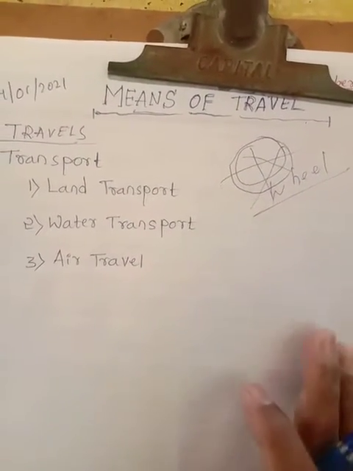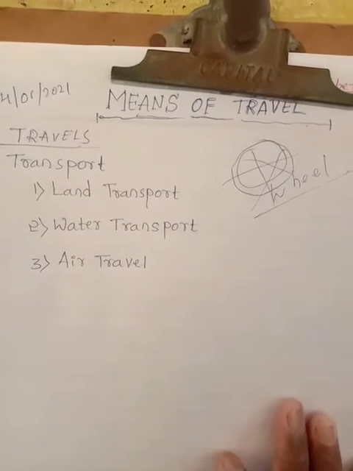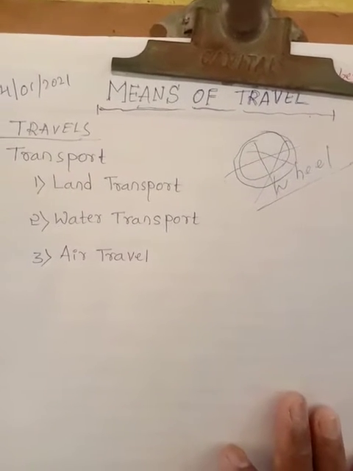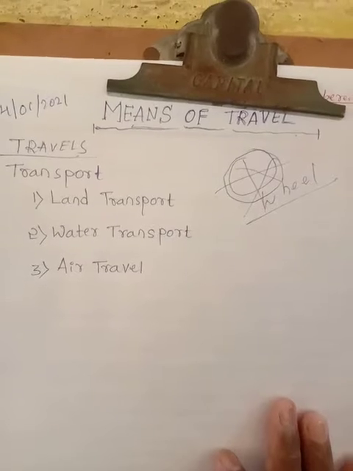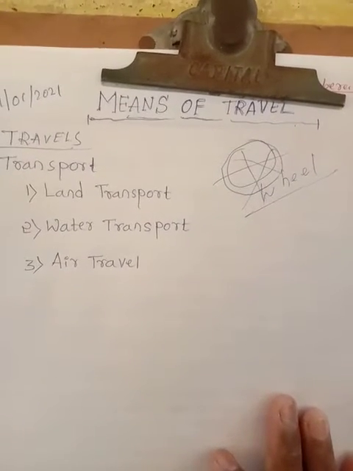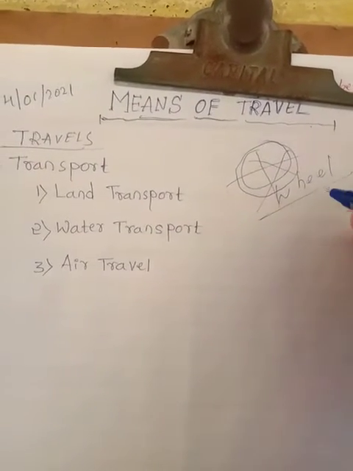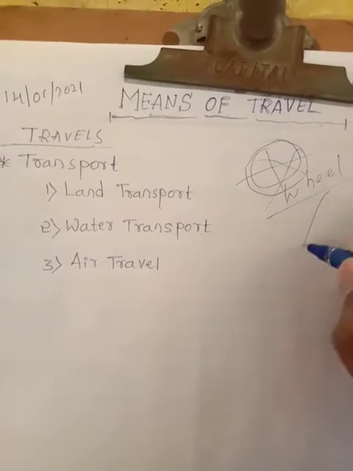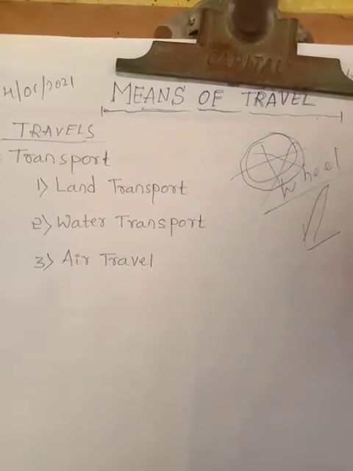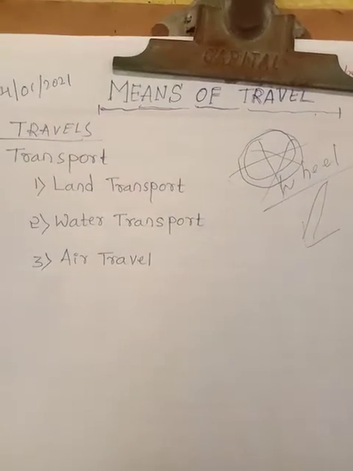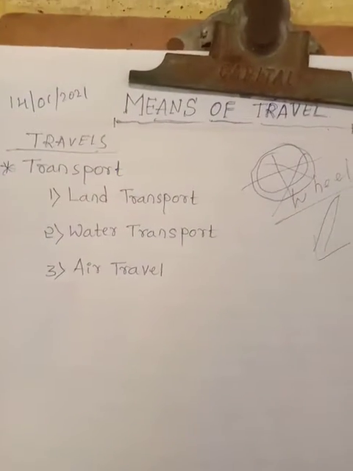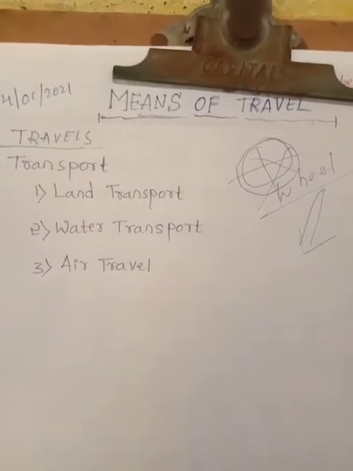The invention of the wheel completely changed human lifestyle. Probably man invented the wheel by his own efforts, observing and imitating natural events such as the rolling of a tree trunk down the hill.